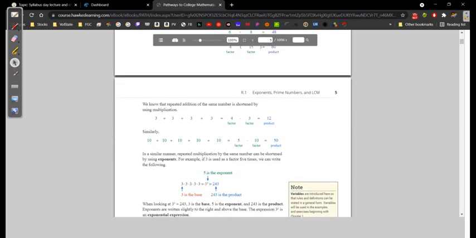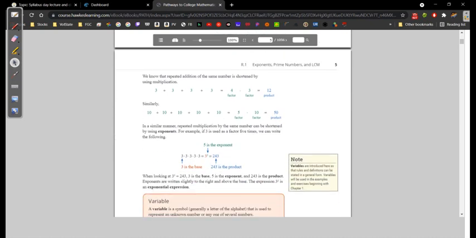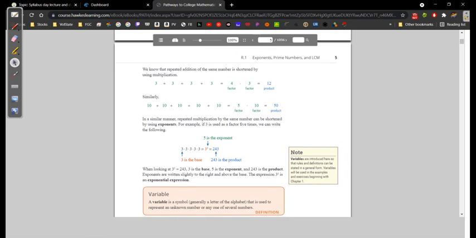We know that repeated addition of the same number is shortened by using multiplication. So, for instance, this is 3 plus 3 plus 3 plus 3. Well, there are 4 3's, and that's the same thing as saying 4 times 3. That's where we get 12. Same thing here. There are 1, 2, 3, 4, 5 10s, and we multiply 5 times 10 to get 50.